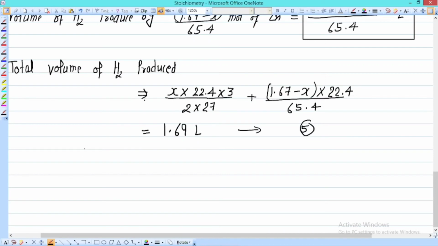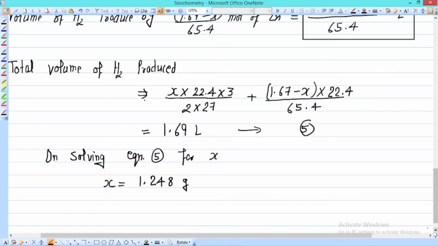Now when we solve equation number 5 for x, we have x equal to 1.248, and it is in gram.